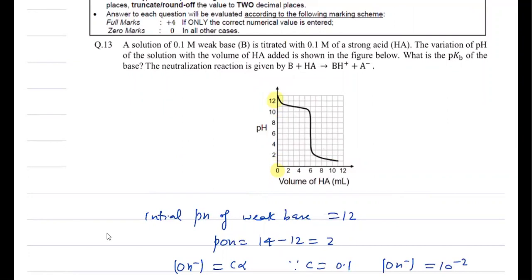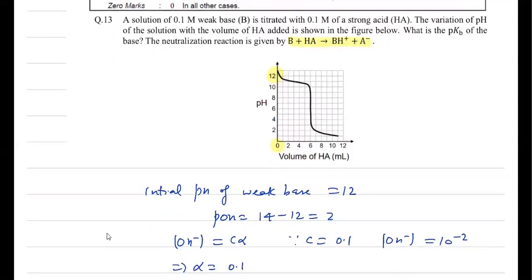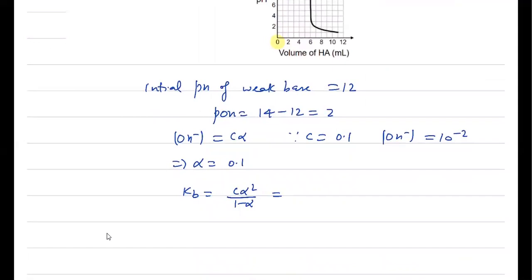In the question it is given directly, you can notice that 1 mole of base reacts with 1 mole of acid. That means it is a weak monobasic base. We can get an idea of that from this equation. So Kb is equal to C alpha square upon 1 minus alpha. C is given as 0.1, alpha is given as 0.1, so 0.1 times 0.1 square upon 1 minus 0.1. So this comes out to be 10 to the power minus 3 by 0.9.